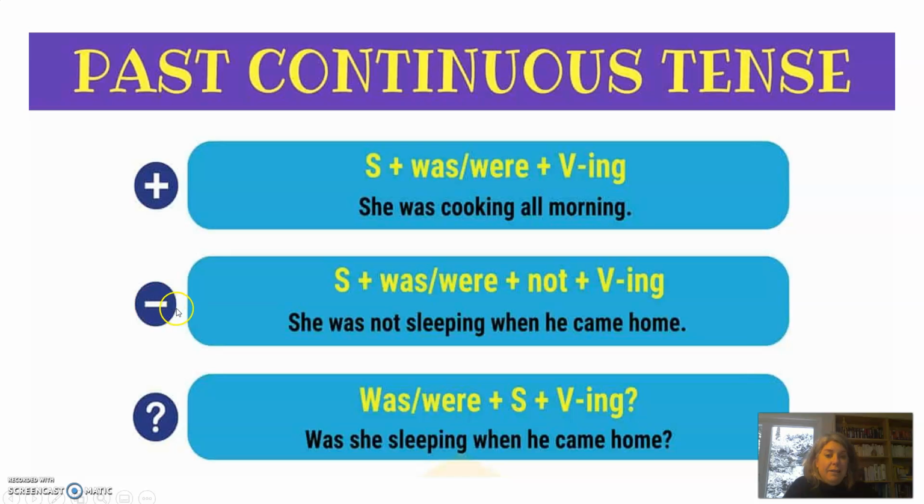If it's a negative, if we're using not, then we have subject and then was or were, then not, and then the verb and ing. She was not sleeping when he came home, or she wasn't sleeping when he came home. If it's a question, then we have to have the verb first. Was or were comes first, then the subject, and then the verb with ing. Was she sleeping when he came home? Okay.